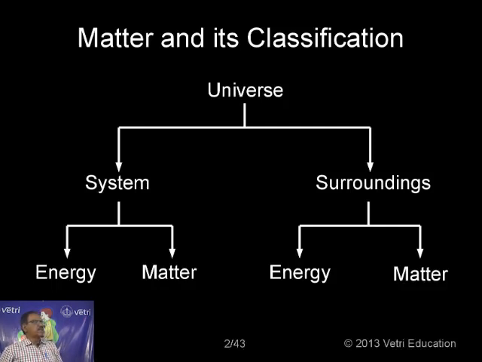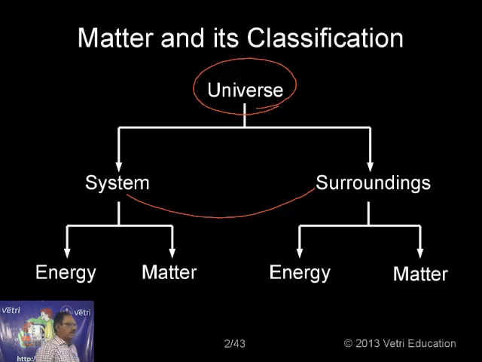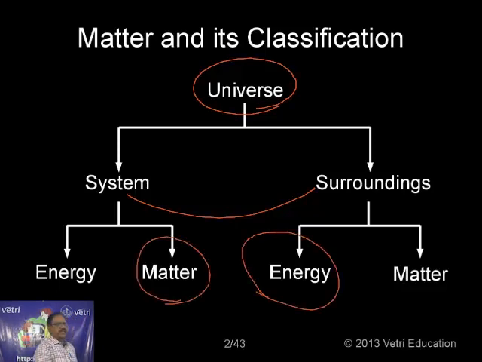Before going to the classifications, let me give some introduction again. Let me say what is universe. Universe is nothing but the system and surroundings together. And in the system and surroundings, we see matter and energy present.